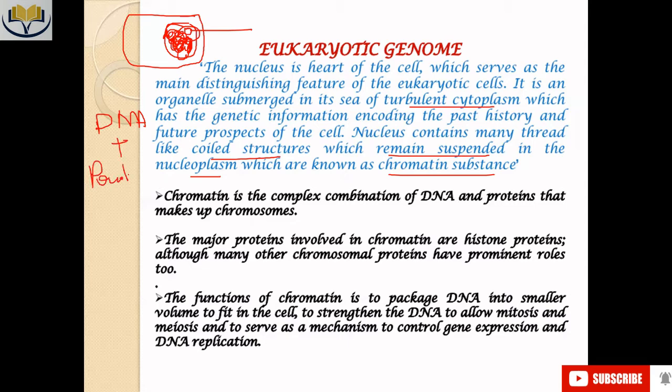As we have already discussed, there are some basic proteins involved with the DNA structure to form the total chromosome structure, right? The proteins which are mainly present in this DNA structure and help the formation of the chromosome are known as histone proteins.